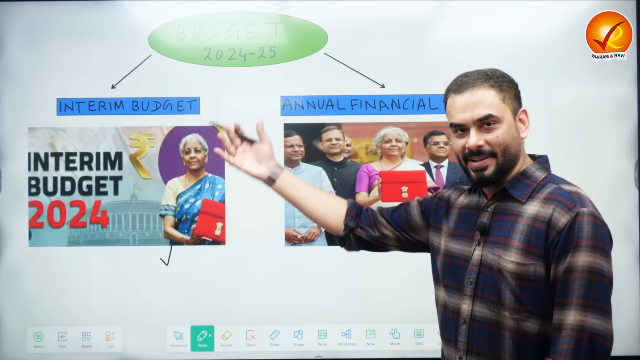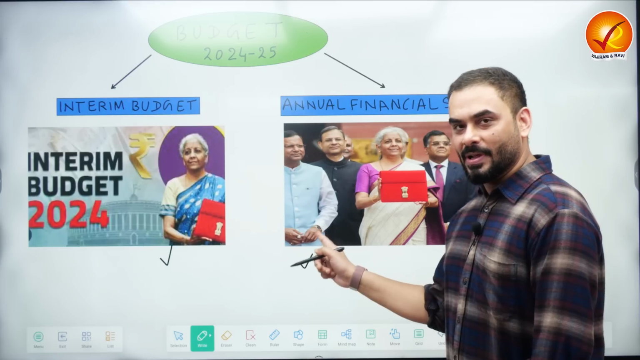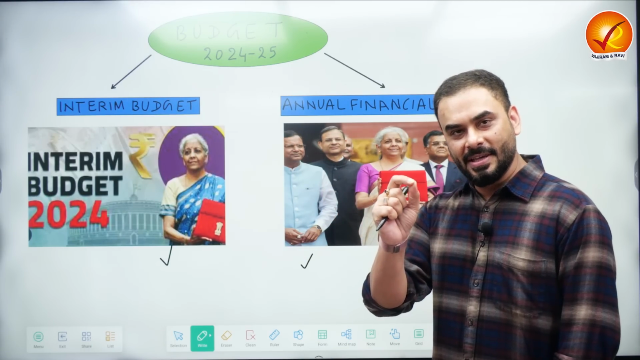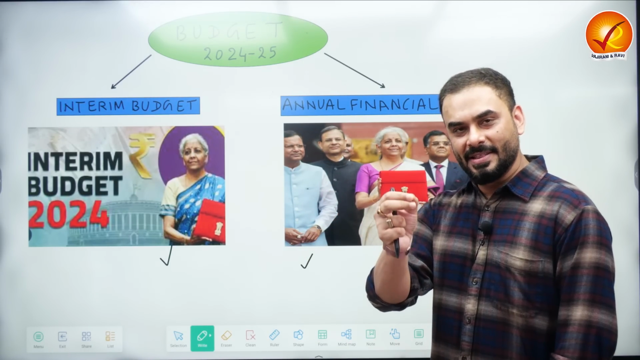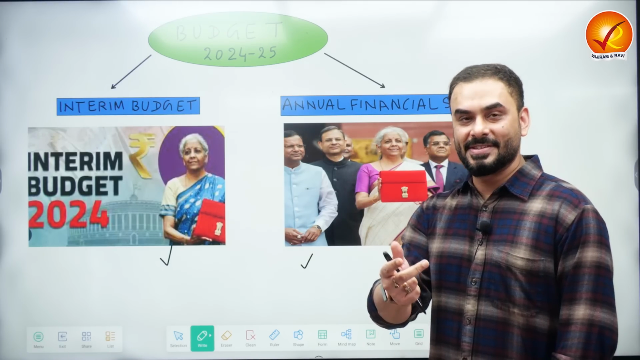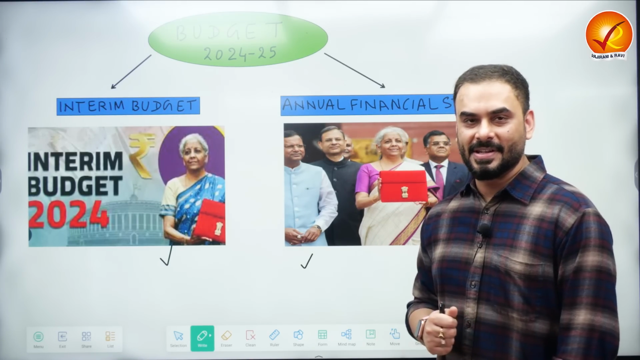This we have already discussed. Here, we are going to look at one of the key aspects which was covered in this year's budget related to taxes, and specifically capital gains tax.